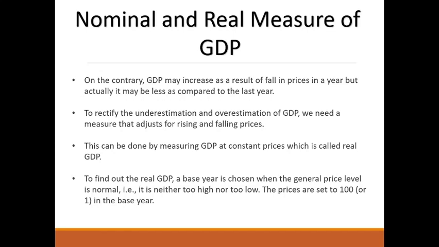This can be done by measuring GDP at constant price, which is called real GDP. To find out the real GDP, a base year is chosen when the general price level is normal, that is, neither too high nor too low. The price is set to 100 or 1 in the base year.